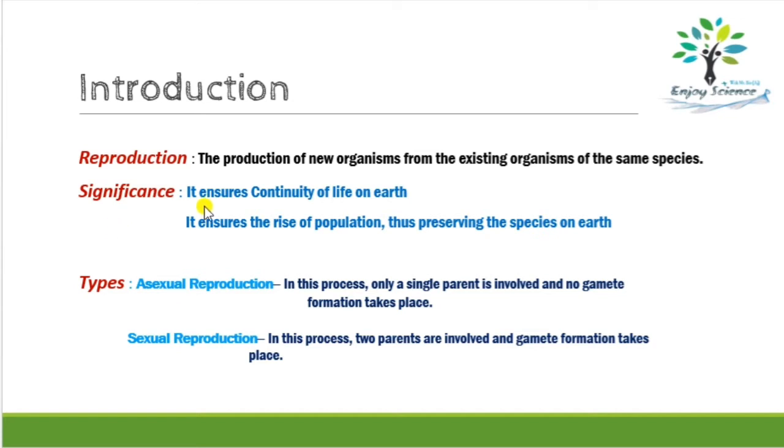Okay, so significance. The first significance of reproduction is it ensures continuity of life on earth. Now it means the reproduction process will help the organisms to live on this earth. Okay, the life will be continued. So we can take an example of human beings. Human beings reproduce by giving birth to babies.